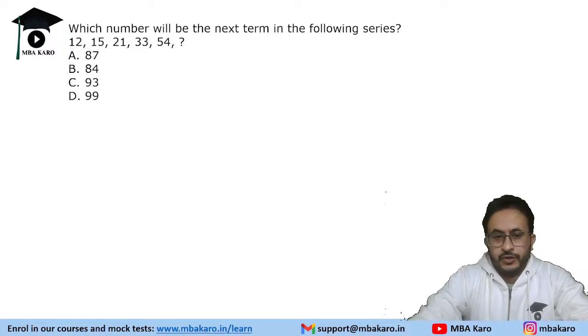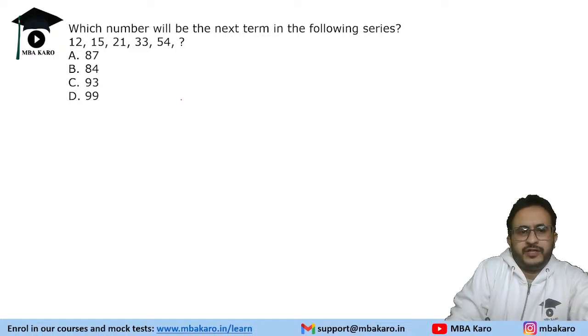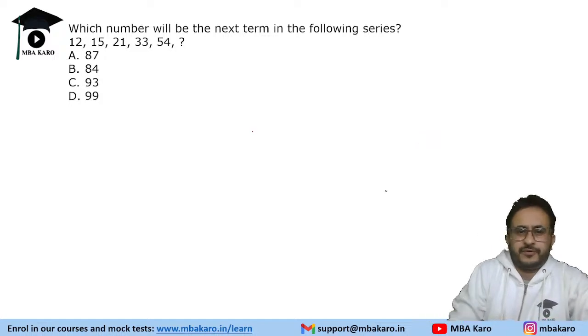So it says the next term in this series: 12, 15, 21, 33, 54. Let's take this series.